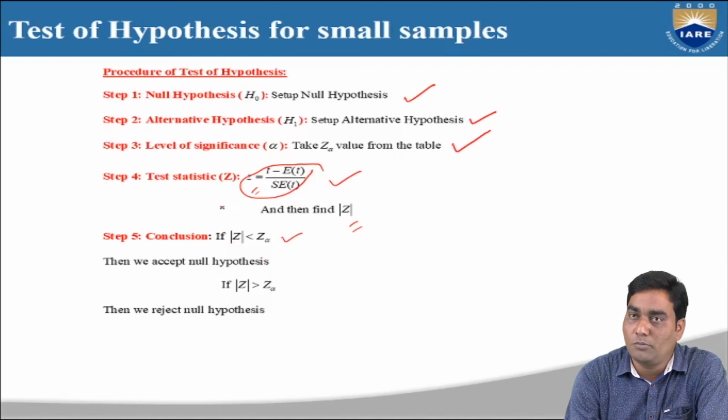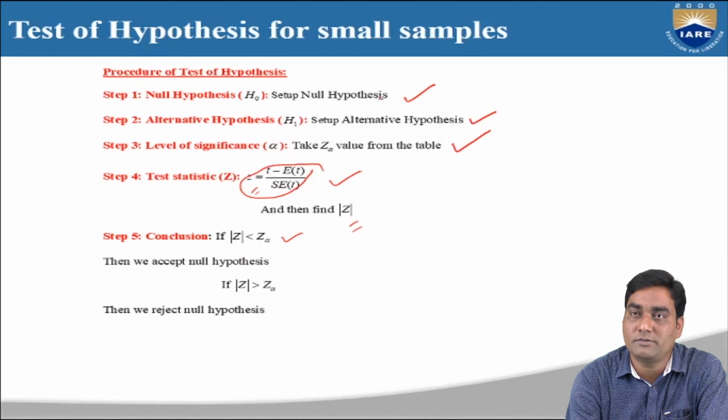We got the mod z value from step 4 and we have chosen the z alpha value from the table. Based on the numeric values of mod z and z alpha, if mod z is less than z alpha, we are going to accept the null hypothesis.